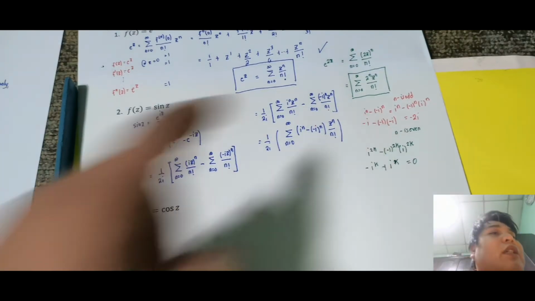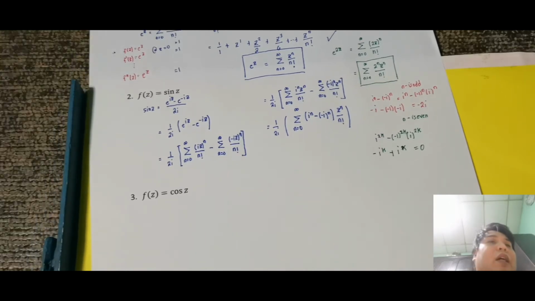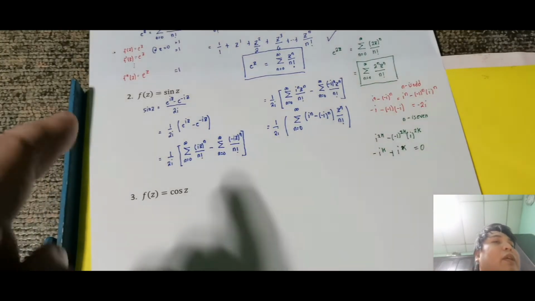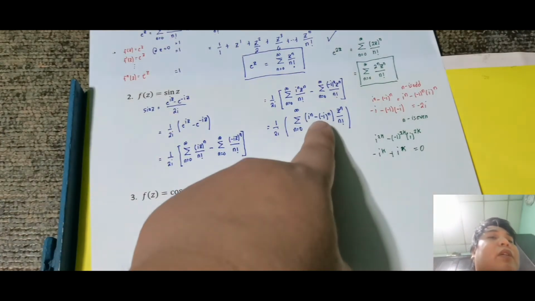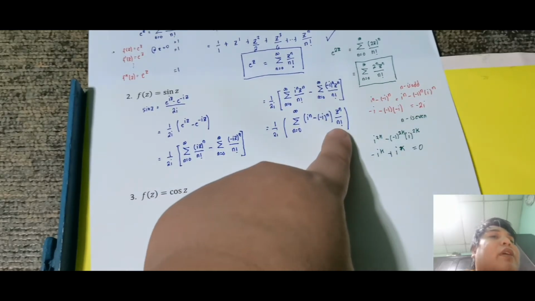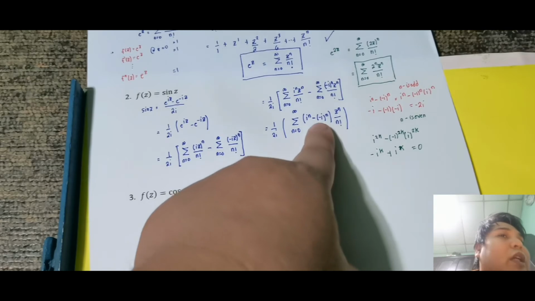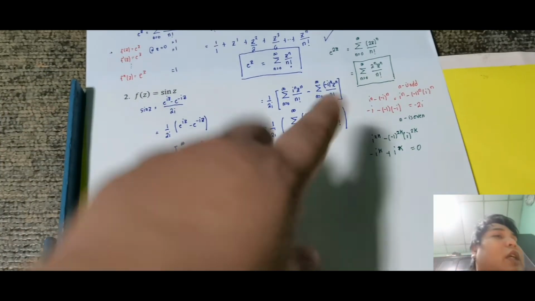So, anong nangyari doon? Nagsi-0 siya pag even. So, ano ibig sabihin? Iiwasan natin yung mga even, kasi pag even, nagsi-0 yung part niya. Kumbaga, yung even term is 0. Kunyari, for n equal to 0, even siya. For n equal to 2, even siya. 0 yung lumalabas na term nung ating Maclaurin series. So, ano ibig sabihin ko dito? Ang gagawin ko, kukunin natin yung term na dapat odd lang siya. Okay, so, magiging 2i lang to. Siyempre, mag-i-start na lang ako for n equal to 1, hindi na sa 0, kasi nga gagawin kong odd eh.